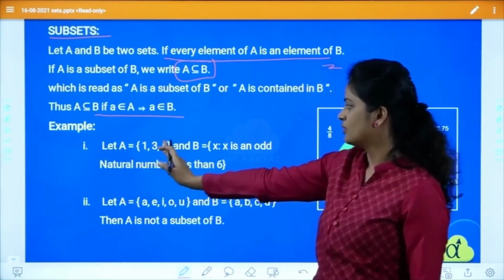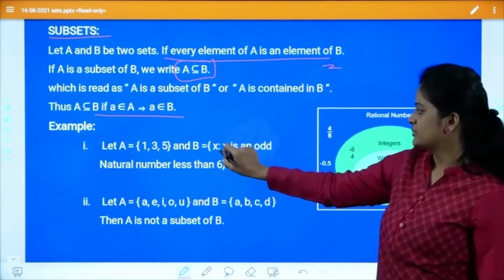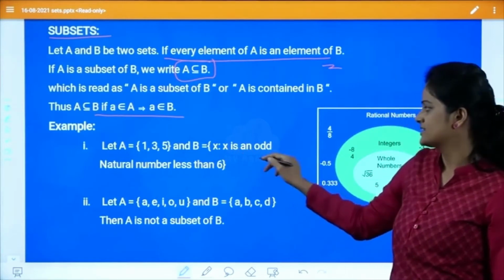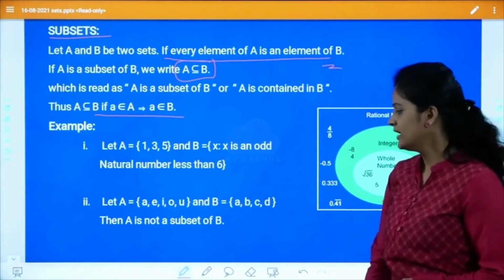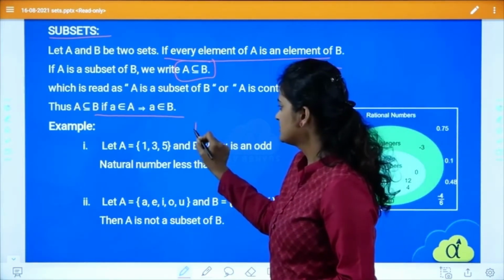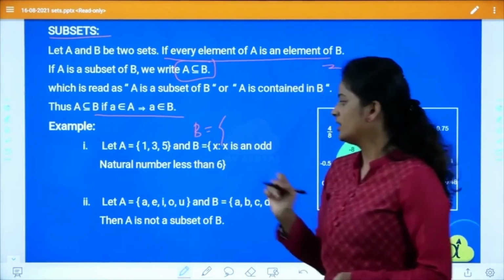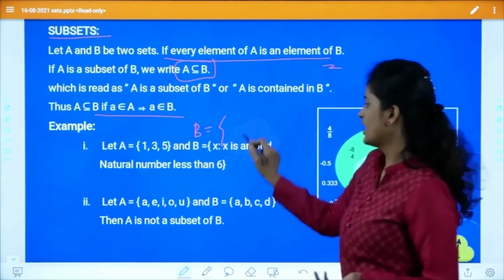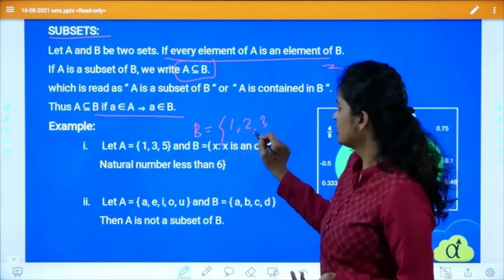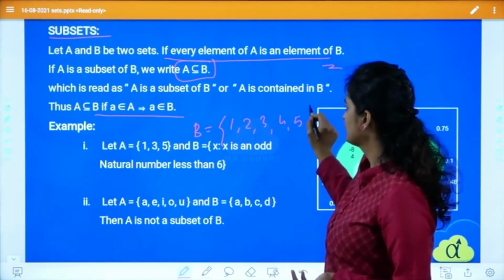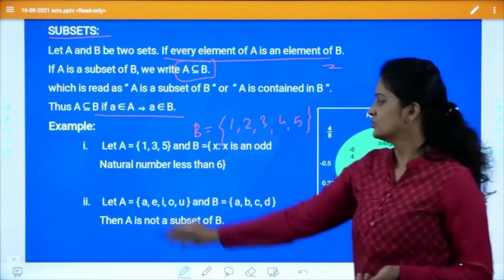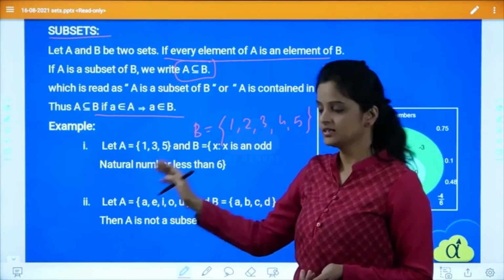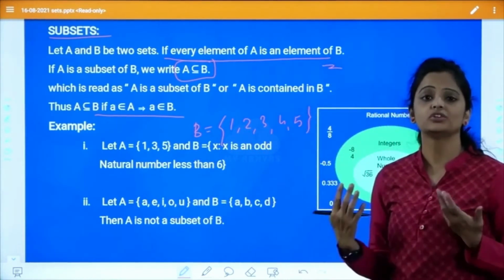So this is the example we have taken. Let A = {1, 3, 5}. The other set is B = {x such that x is a natural number less than 6}. When I take the example, 1, 2, 3, 4, 5 will come. These elements are here, correct? So 1, 3, 5 is the first set. The second set is 1, 2, 3, 4, 5.